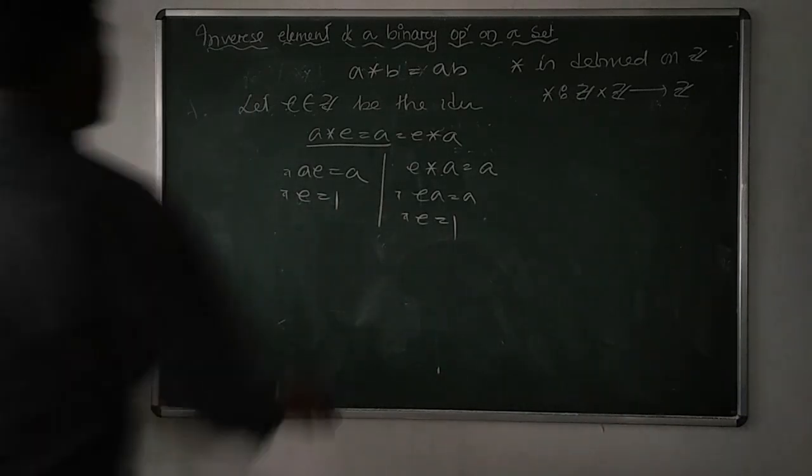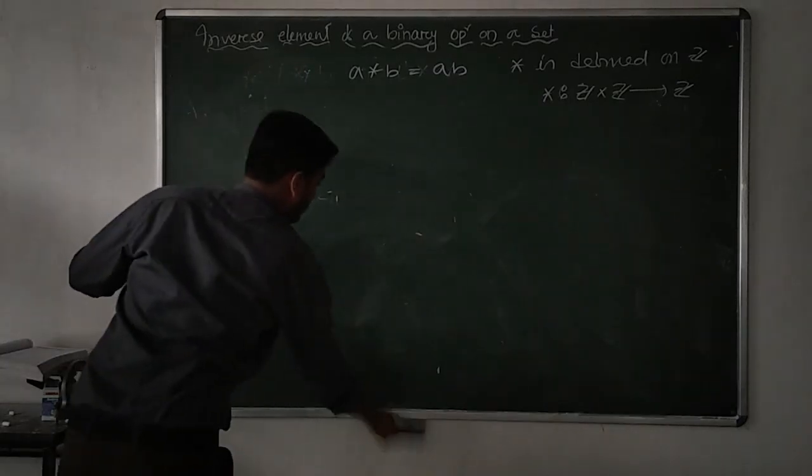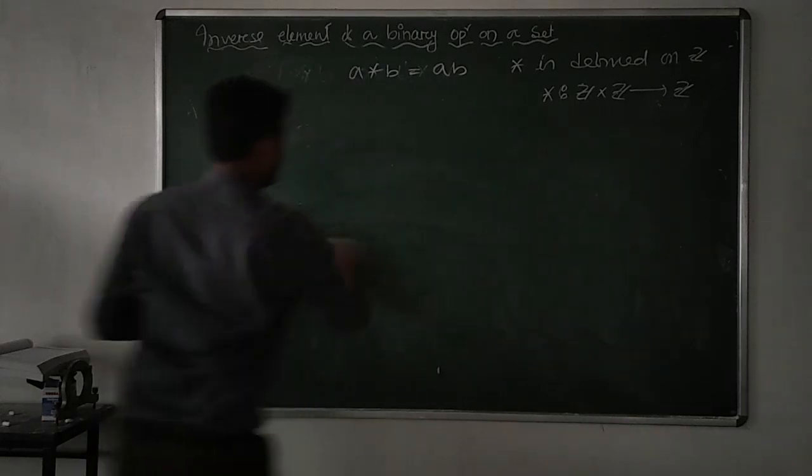Now we are going to find out the inverse element. How can you find out the inverse?